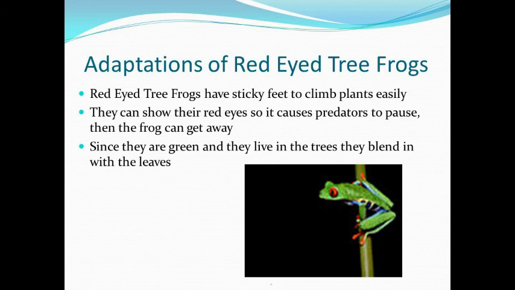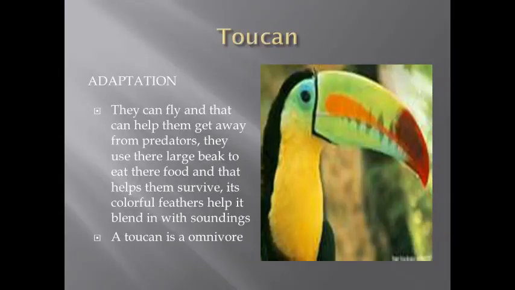Next is the adaptation in the toucan. In this image you can see the toucan. It has a long, colorful beak that measures more than half the length of its body. So their body and their beak are almost the same in length.